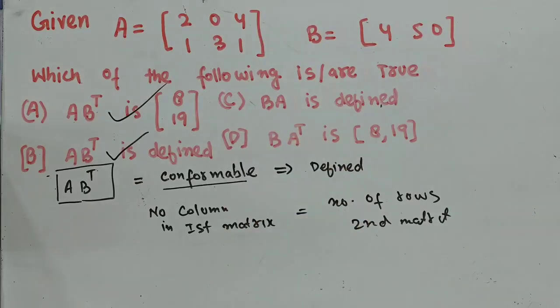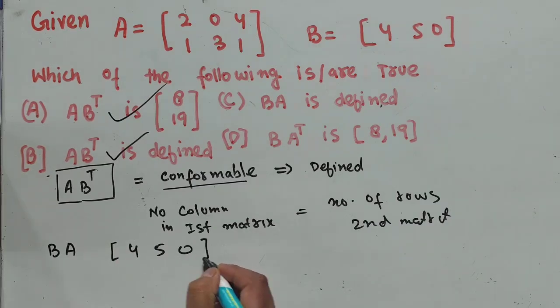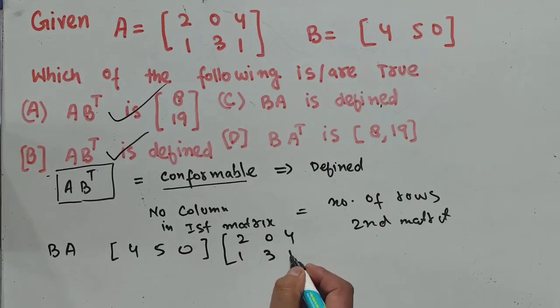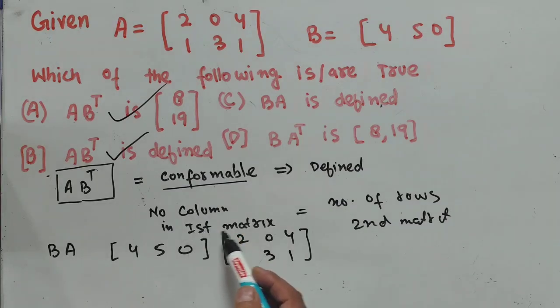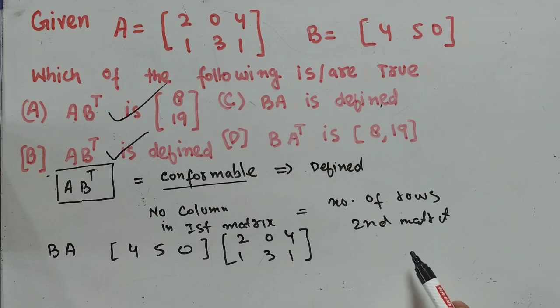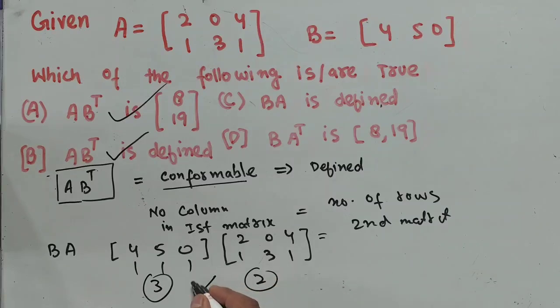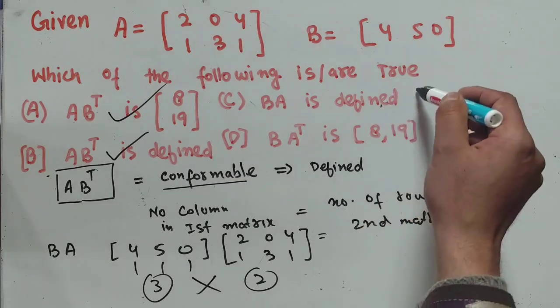Let us see the third option. We have B times A. So first we write 4 5 0 and we multiply it with A, which is 2 0 4, 1 3 1. For the two matrices to be conformable for multiplication, the number of columns in the first matrix should be equal to the number of rows in the second matrix. We have 3 columns here, but only 2 rows here. So they are not conformable, that means the product is not defined. So this option is incorrect.